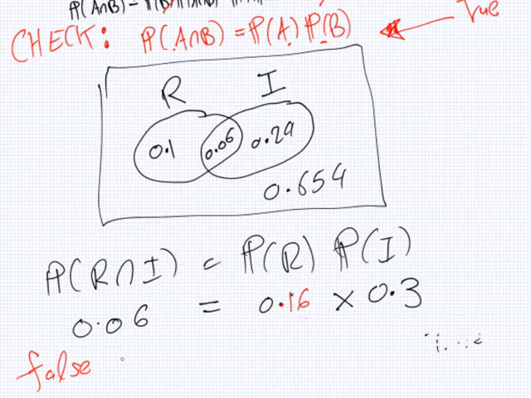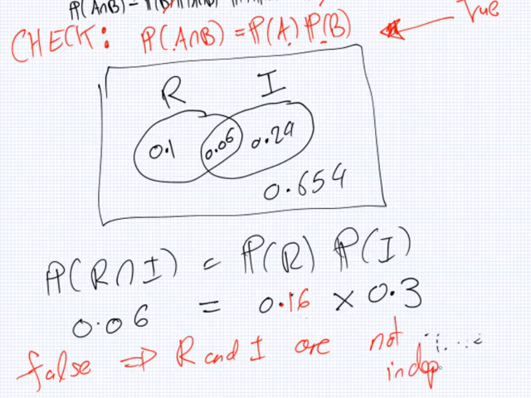Right, so this is false, so that means that, what does that mean for rain and ice cream? Rain and ice cream are not independent. Okay, that feels better. We'll do another example. Can I go down? Okay.